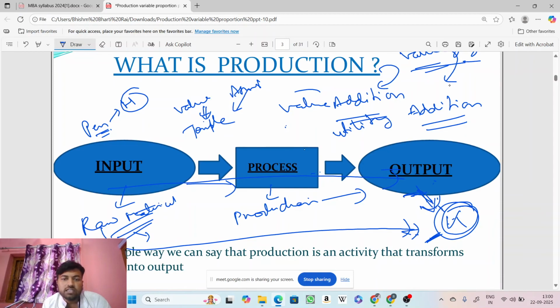The same way, in this processing part, where the actual production is occurring, we are actually working on the raw material. So what is happening here in this production process?